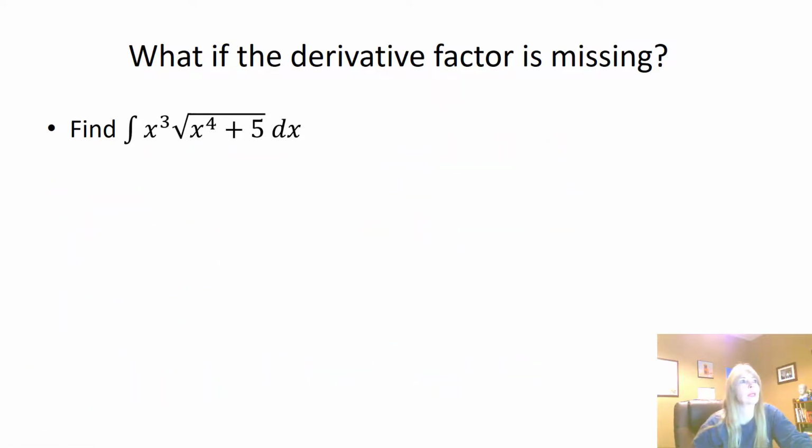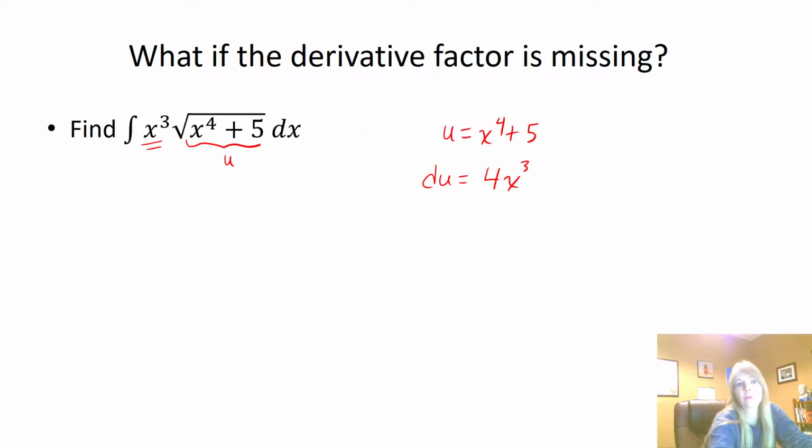So let's see if I have something like this. Once again, I see an inside, looks like it would be that. So let u equal x to the 4th plus 5. As you work enough of these, you'll start to notice why I'm picking this. Notice the leftover is one exponent smaller. And what happens when you take the derivative? It becomes one exponent smaller, dx. I see an x cubed dx, but I don't see a 4. Not a problem. We'll divide that 4 off. And now this matches exactly.